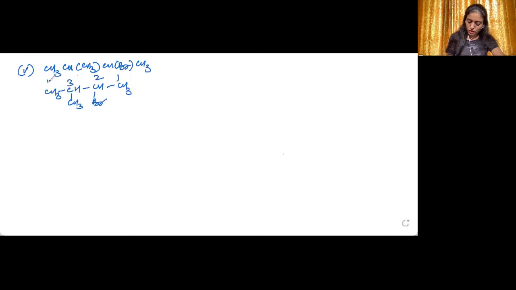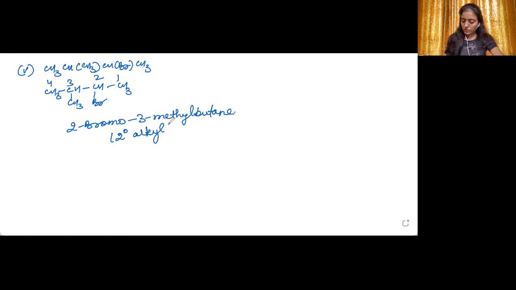Number it: 1, 2, 3, and 4. So it is 2-bromo-3-methylbutane. Now, what will be the type of alkyl halide? Again, it will be a secondary alkyl halide, because the carbon which is directly attached to the halogen is further attached to carbon atoms.